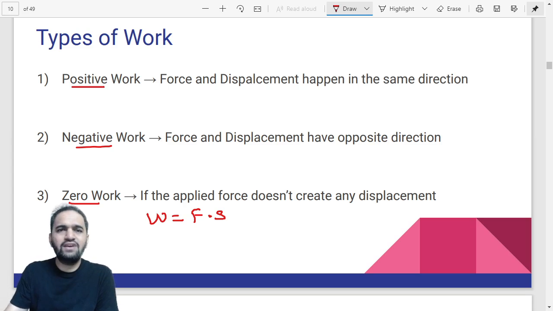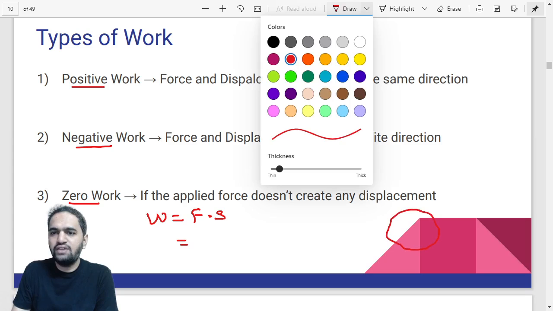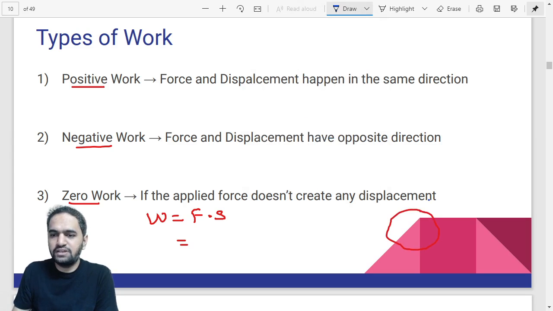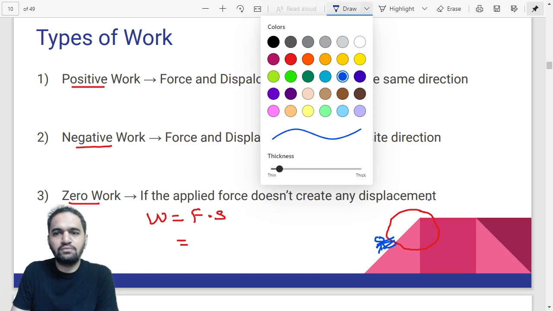Now you might think, where can this situation arise wherein the displacement is zero? Suppose there is a huge rock and you are trying to move it from one place to another. You are applying force with both your hands and both your legs. You are trying to push, but the object is not moving at all. Is it true that you are not applying force? No, that is wrong, because you were trying to apply force, but the object was not moving.